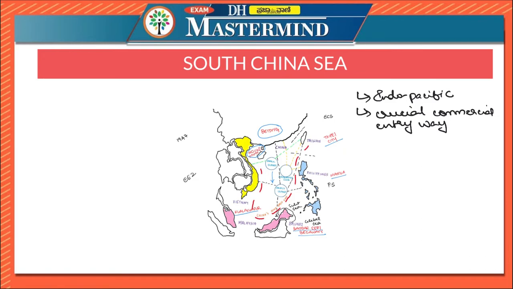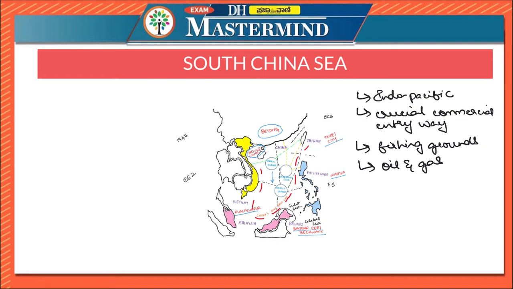South China Sea also contains rich but unregulated and overexploited fishing grounds, and it is also estimated to hold significant reserves of undiscovered oil and gas. This actually is an aggravating factor in maritime and territorial disputes.